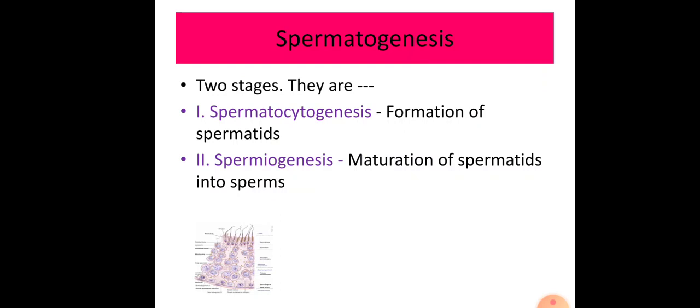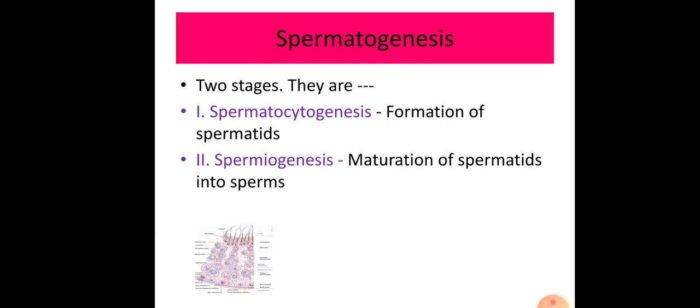In this spermatogenesis, we have already said there are 2 stages: spermatocytogenesis and spermiogenesis. In the process of spermatocytogenesis, there will be formation of spermatids. 4 spermatids will be formed from the spermatocytes in this process. The second stage is spermiogenesis, in which the maturation of the spermatids into sperms will happen.